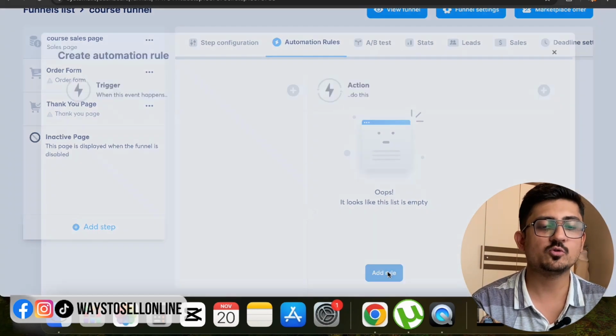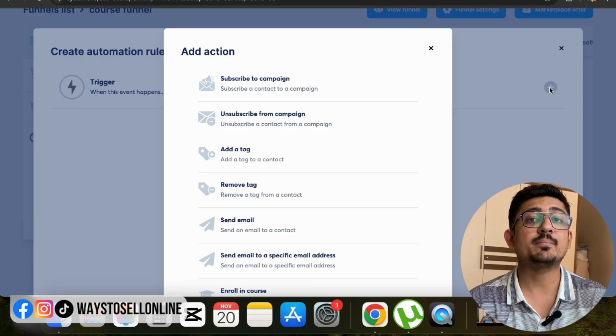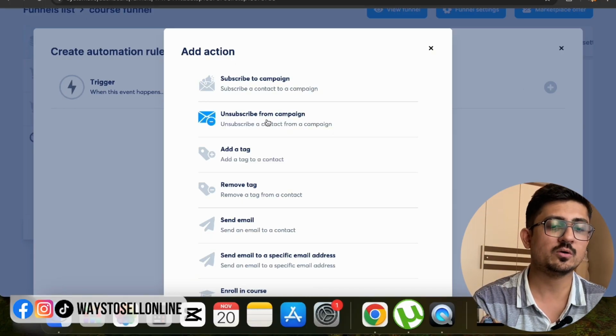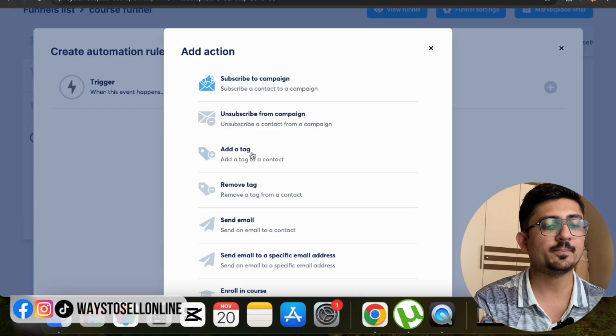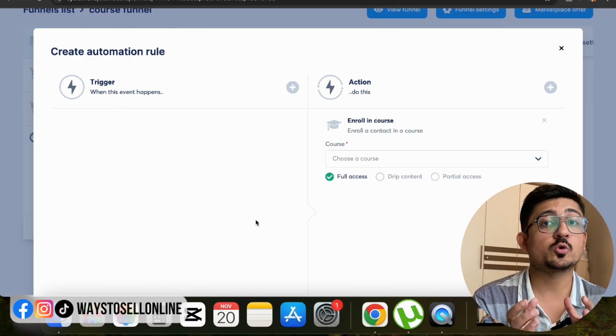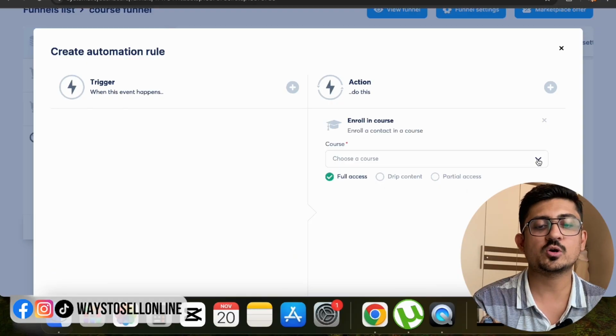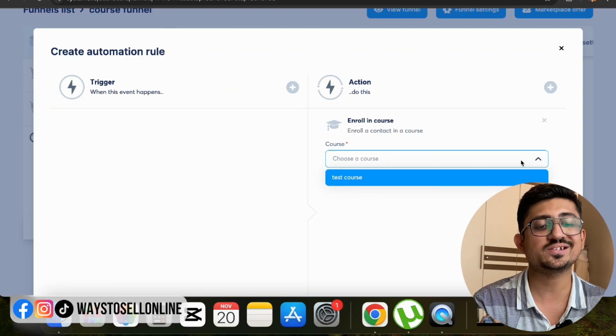If I click on add rule and click on action, here you can see that this is giving me the option to add multiple actions. If I scroll down, I can see some actions like subscribe to campaign, add tag, remove tag, send email, and enroll in course. If I click on enroll in course, here it will ask me which course I want them to enroll in. We have just created the course right now.